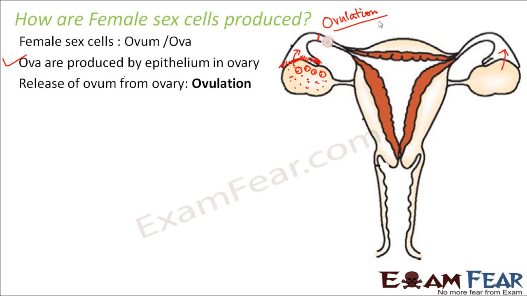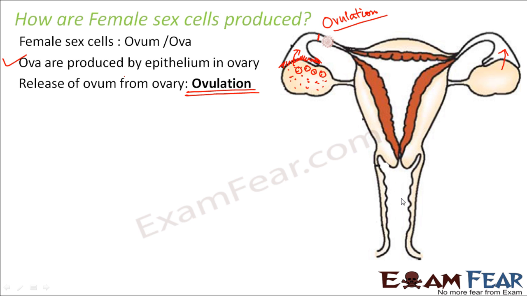So this release of ovum from ovary is called ovulation. So now what do you understand? So now you understand that the egg or the female sex cell remains in the fallopian tube. Now if we say that the sperm and the ovum need to meet for fertilization, which is very obvious, in that case the sperm, and where was the sperm released?